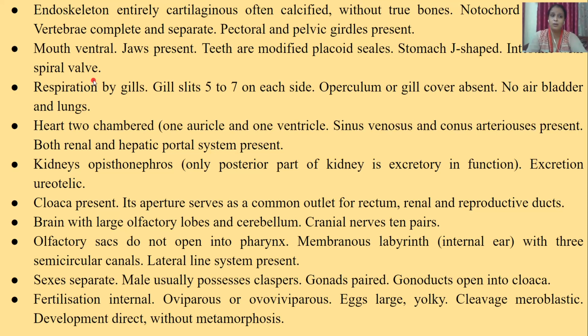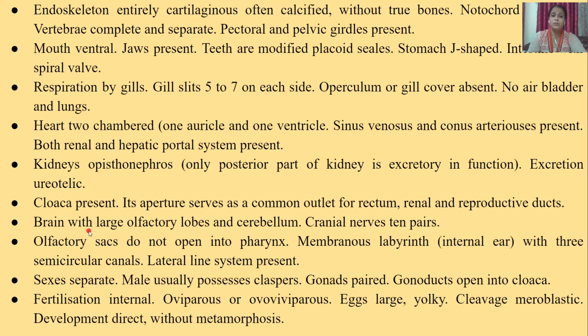Intestine with spiral valve. Respiration by gills. Gill clefts 5 to 7 pairs on each side, and operculum or gill cover absent. No air bladder and lungs. Heart two-chambered, one auricle and one ventricle. Sinus venosus and conus arteriosus are present. Both renal and hepatic portal systems are present. Kidneys opisthonephros, excretion ureotelic. Cloaca present. It serves as a common outlet for the rectum, and renal and reproductive ducts.